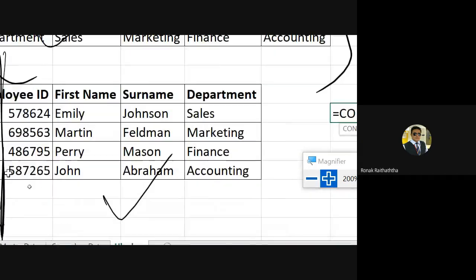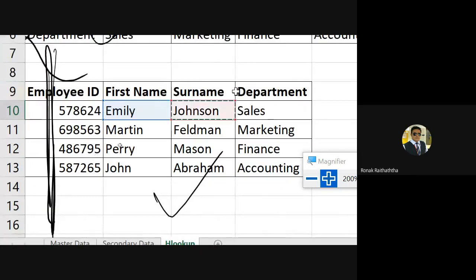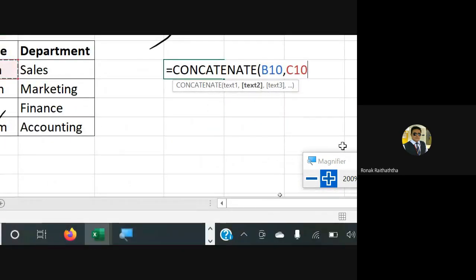You just select the cells you want to merge. First is the first name, that's B10, comma. The second is the surname, which is C10. Closing the bracket, pressing enter.